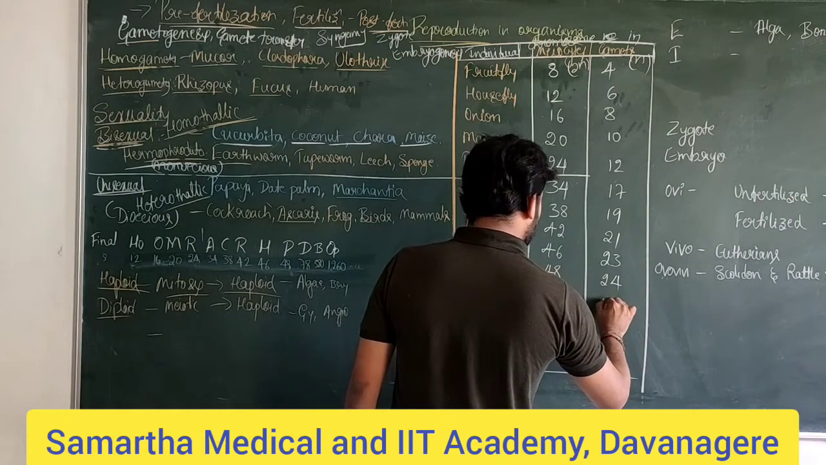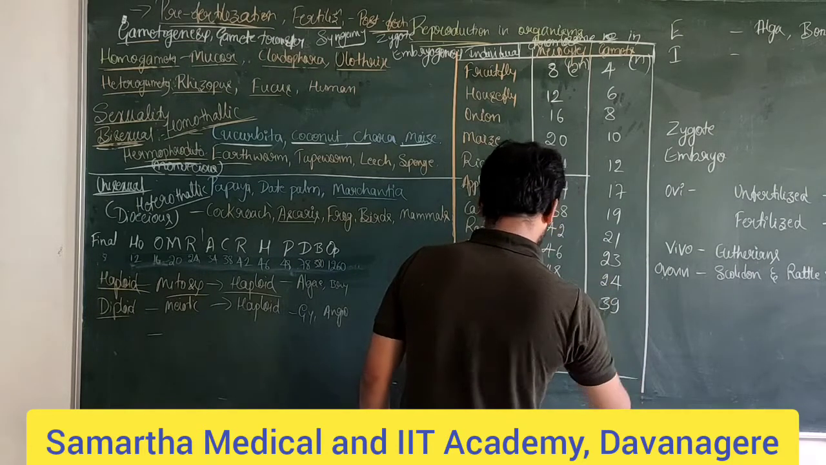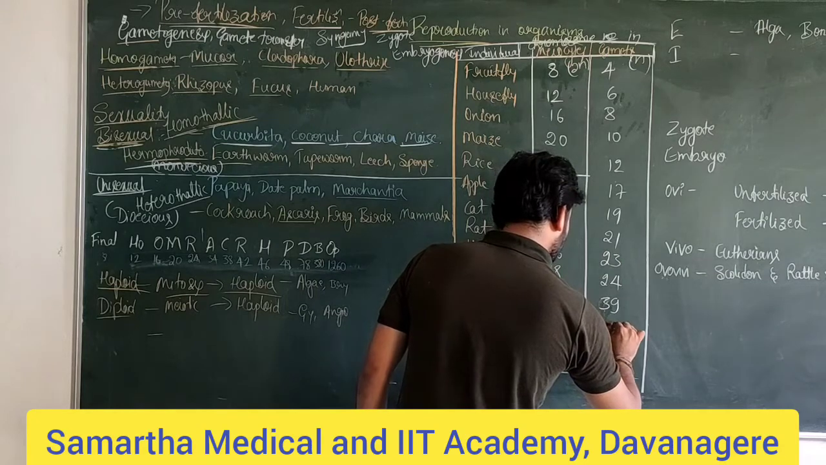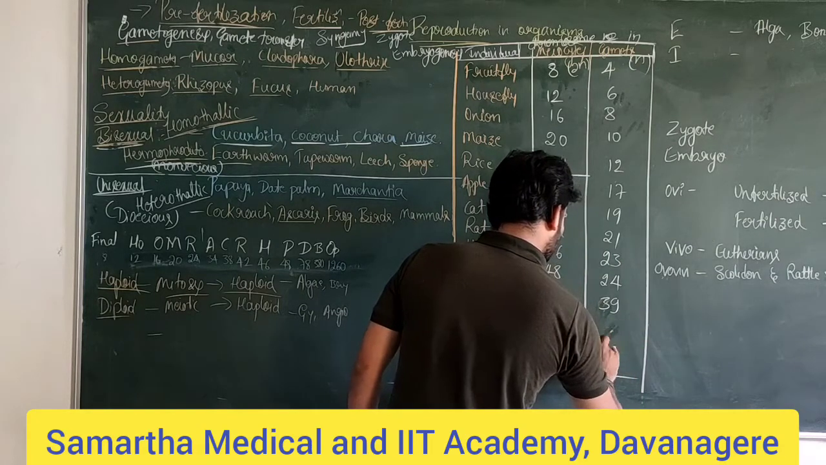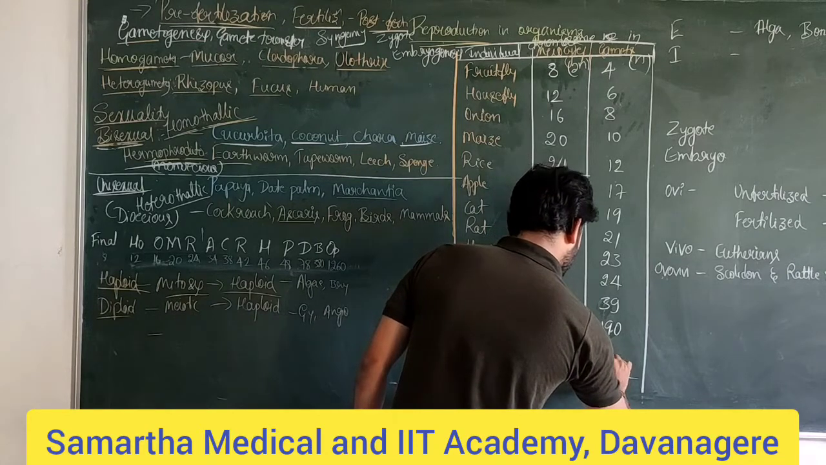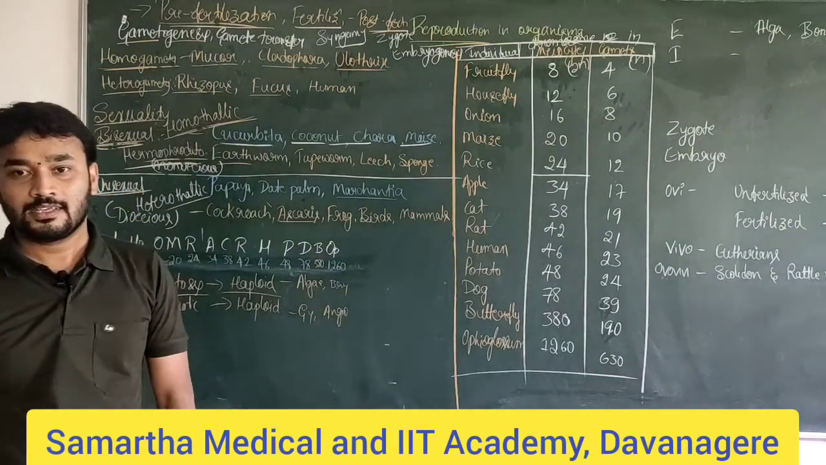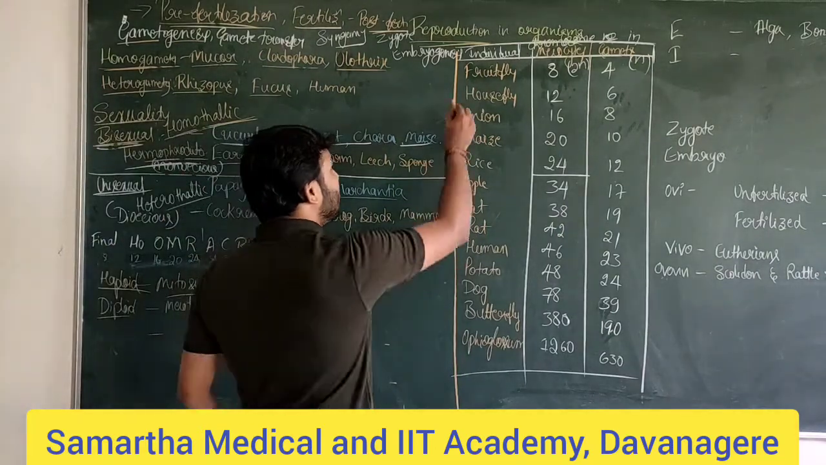And then it is 39. And then 190. And then 630. So how? See, the trick is very simple.